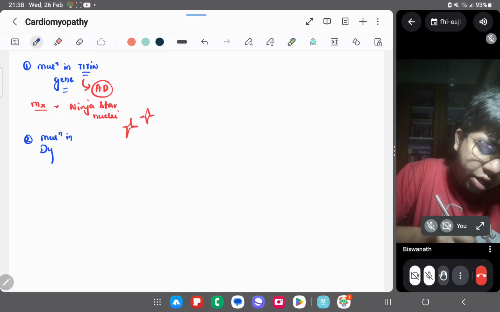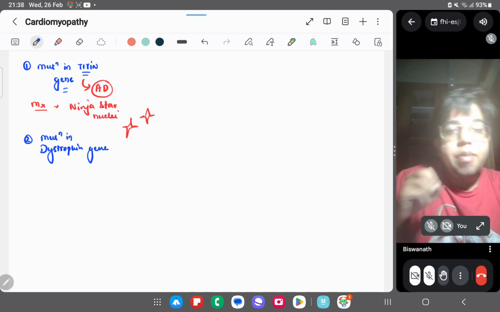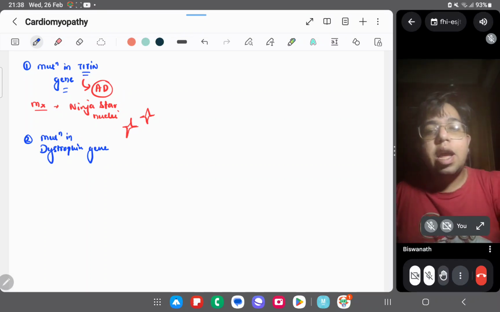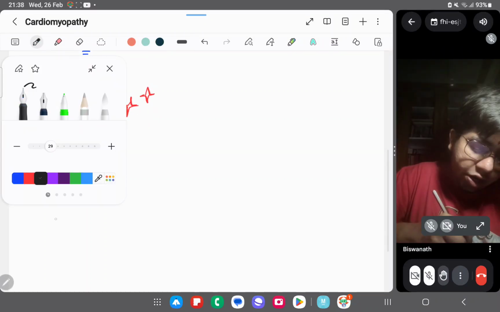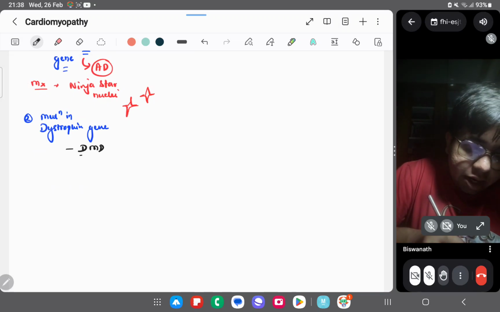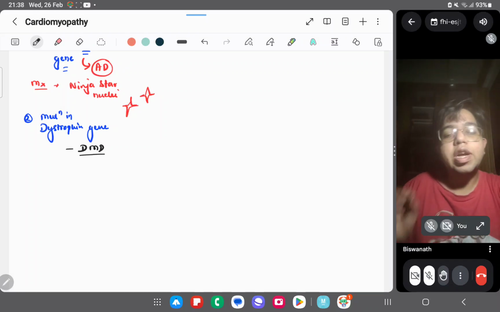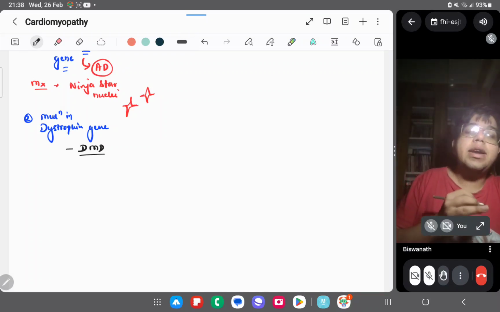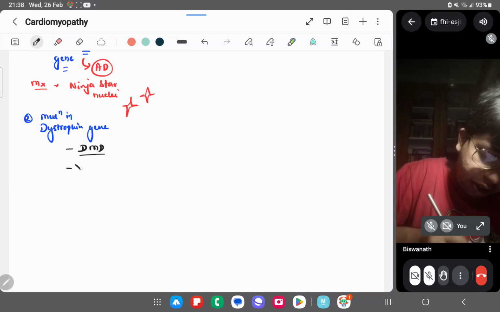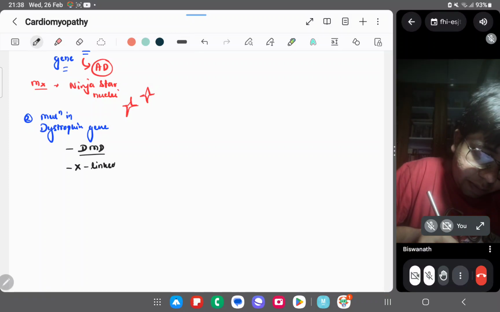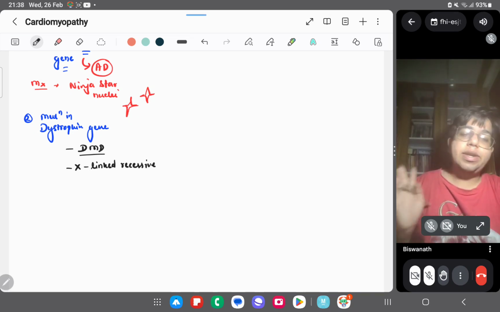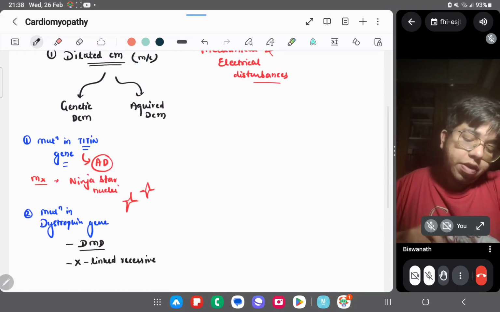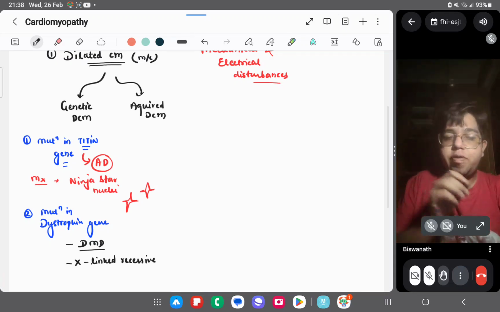Mutation in dystrophin gene, right? And this condition in which there is a mutation in dystrophin gene, you must have heard in your first year itself. This is called DMD. DMD refers to Duchenne muscular dystrophy, right? And this is an X-linked recessive condition. So these are our common causes of genetic type of dilated cardiomyopathy.